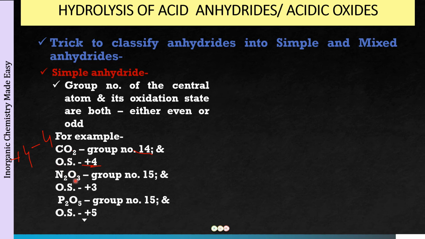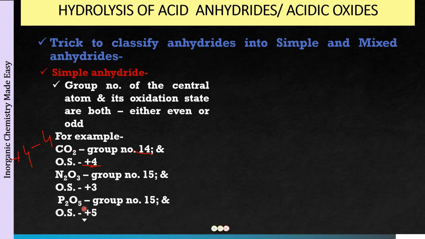Next we have N2O3. So nitrogen is group number 15. The oxidation state will be +3. So both these numbers, they are odd. So N2O3, this is a simple anhydride. We have P2O5, group number is 15. Oxidation state is +5. So again, for phosphorus, both the numbers, they are odd.